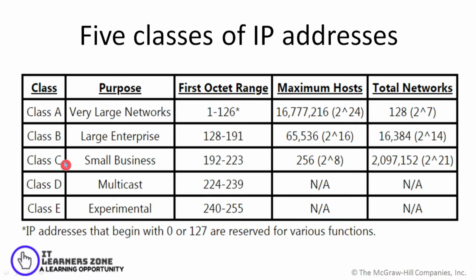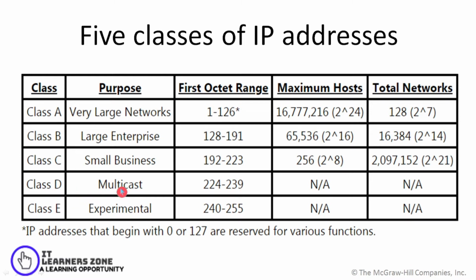When we go for class C address, it is used for small business purposes, and the octet ranges from 192 to 223. So the maximum number of hosts getting connected is 256, and the total number of networks that can be formed is 2097152. That is 2 raised to 21 different networks.